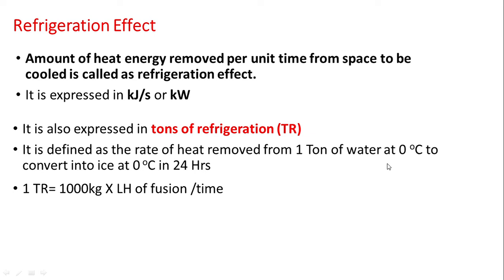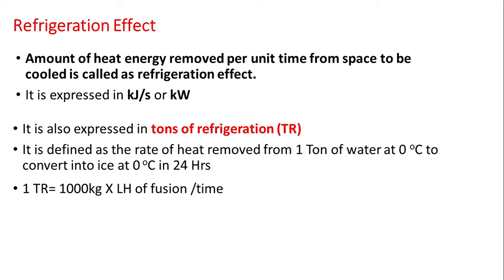The heat that has to be removed to convert water into ice is called the latent heat of fusion, and it is fixed for water at 0 degree centigrade. Just like heat of vaporization or latent heat of vaporization is fixed. We have seen hfg in the steam table, and that hfg is fixed. Similarly here, latent heat of fusion is fixed.